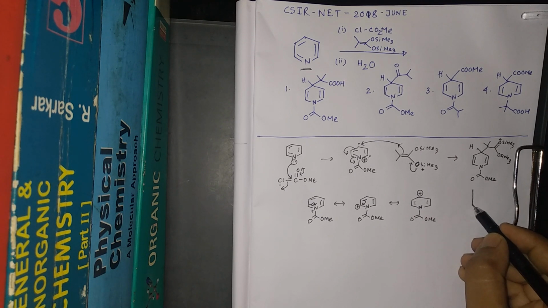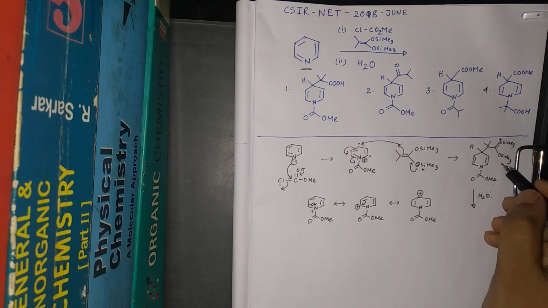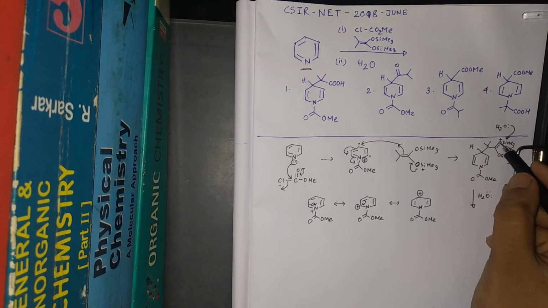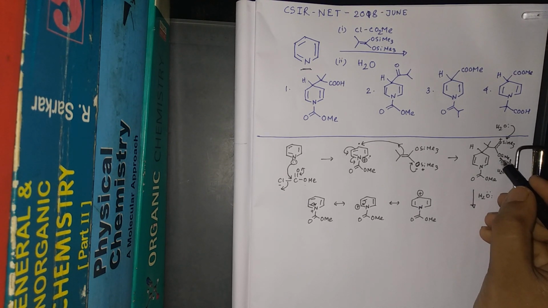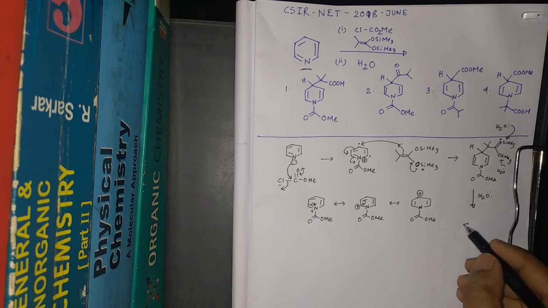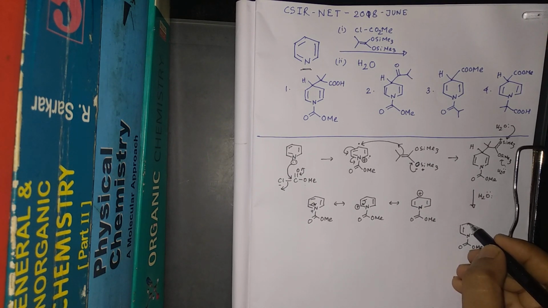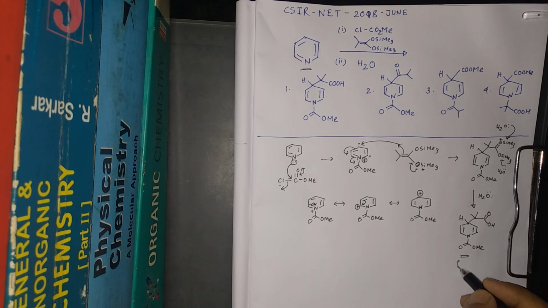Now if we add water to that, what will happen? This water molecule has a lone pair on the oxygen. This H2O molecule will react with this silicon. It will attack that, and this oxygen will be free, and the other H2O molecule will react on this silicon, and it will form the OH. So therefore the final product will be this one, N double bond O OMe, H, and here this one, and double bond O and OH. So this will be our final product.